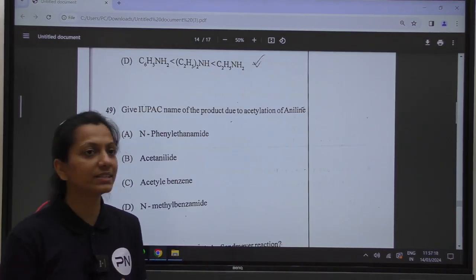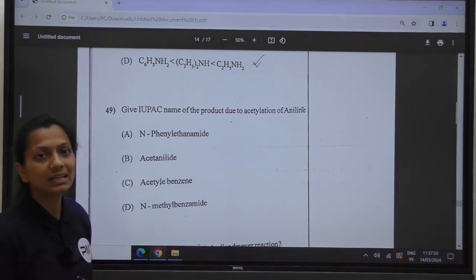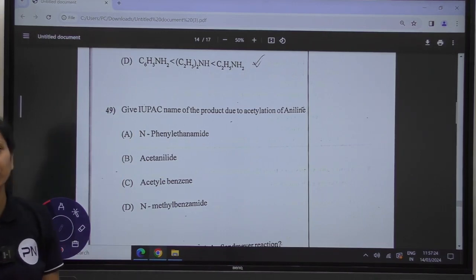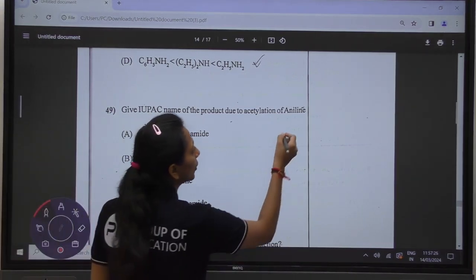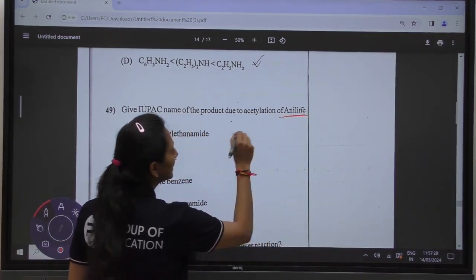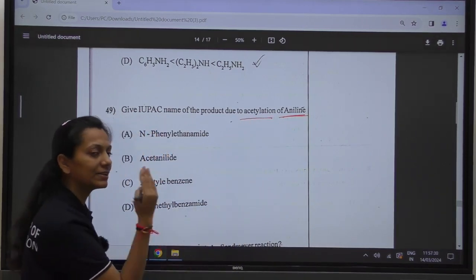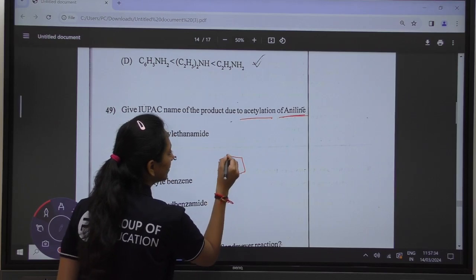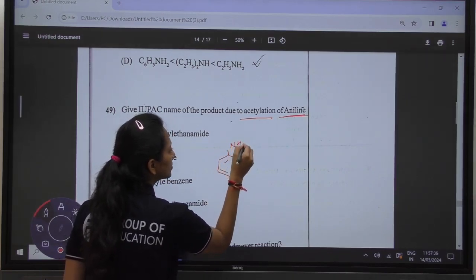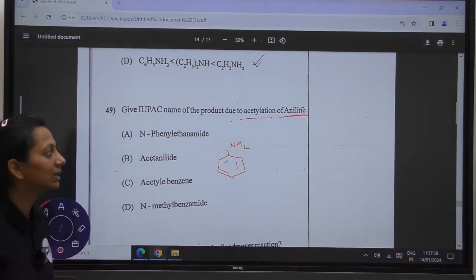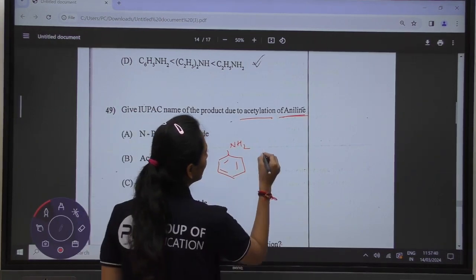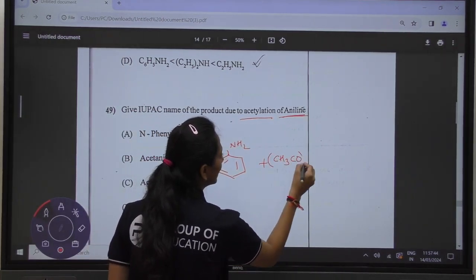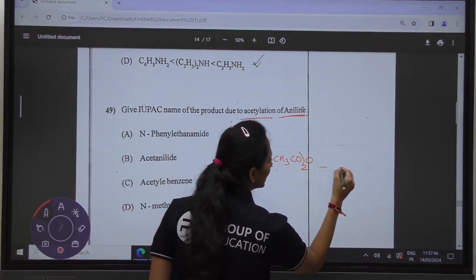Okay, so moving towards the next question, question number 49: give the IUPAC name of the product due to acetylation of aniline. First of all we will draw the diagram of aniline and then follow with the acetylation of aniline. Aniline is the compound in which NH2 is attached to the benzene ring. Then we do the acetylation, so we add acetic anhydride to it in the presence of acid.